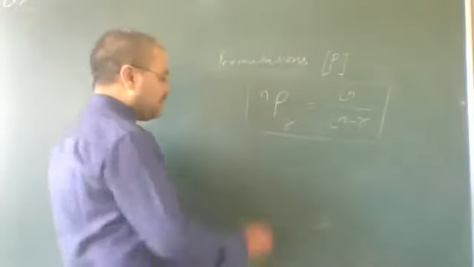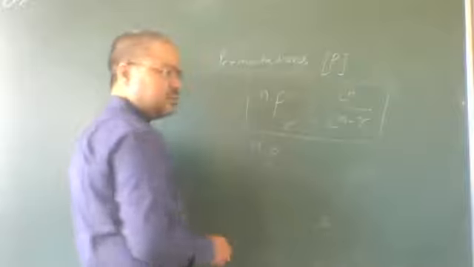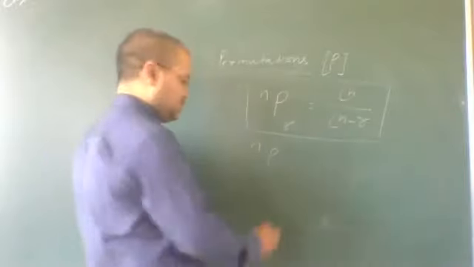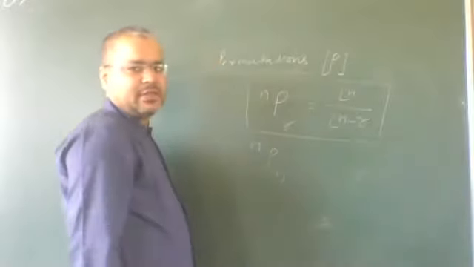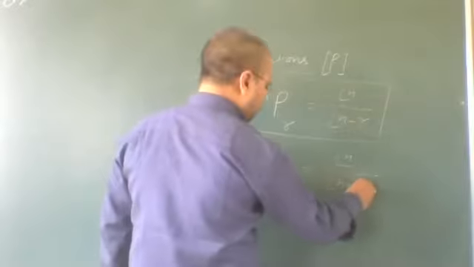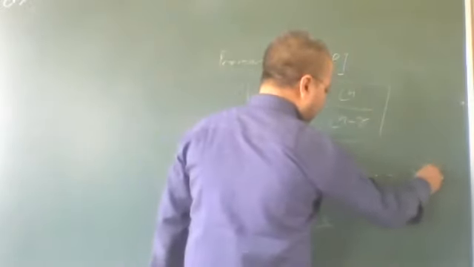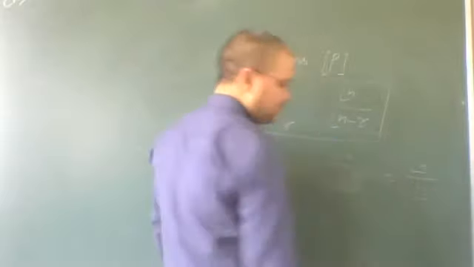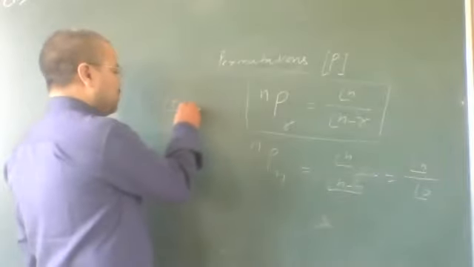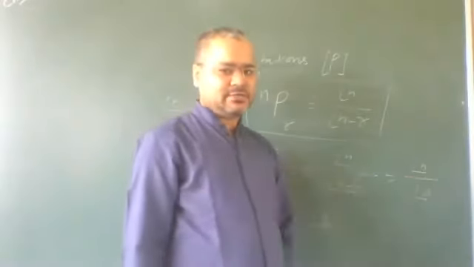If there are n articles and we want to make a choice taking all the articles, meaning nPn, then it will be factorial n upon factorial n minus n, and that is factorial n upon factorial 0. And on the first day I told you, factorial 0 is equal to 1, because otherwise it would be not defined.